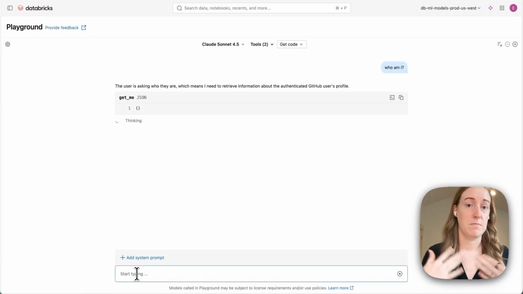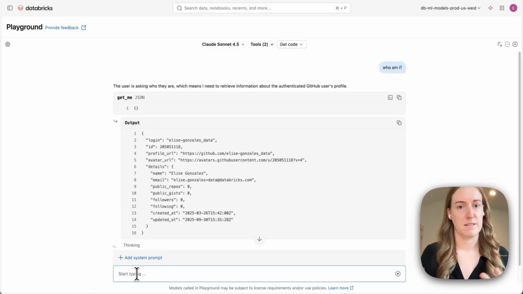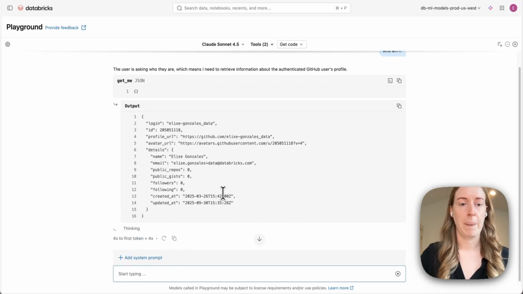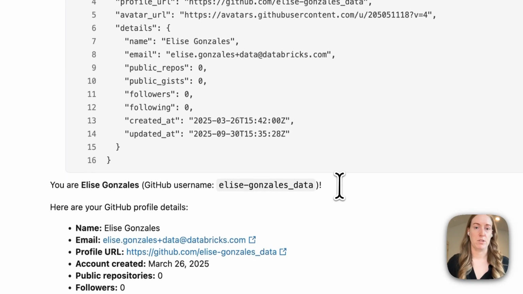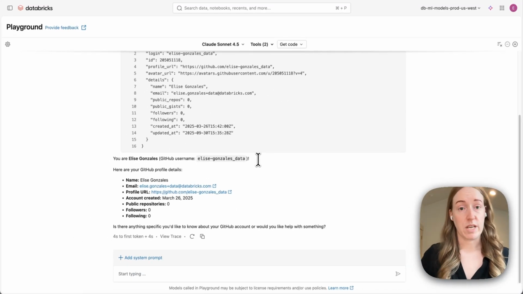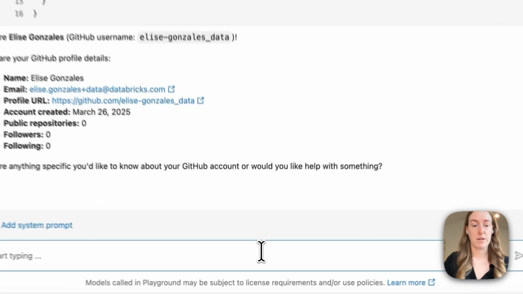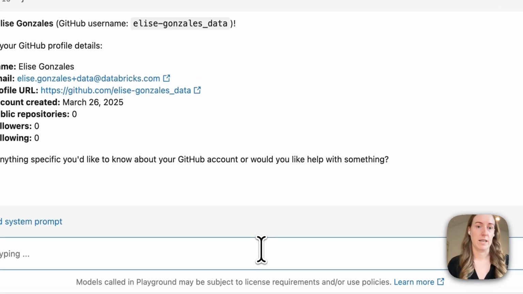I want to make sure it's my identity because I'm going to be making some changes to a repo I have here. And so you can see it's actually logged in as me. And so we are proxying that connection. And so I'm able to do some lightweight prototyping actually directly in our playground experience, still backed by Unity Catalog.